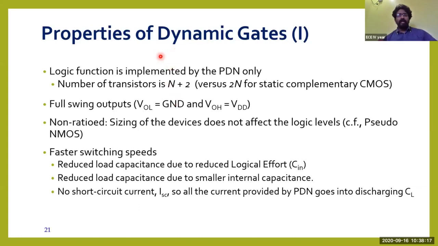Either the PMOS is on in one case, or the NMOS is on in the other. If both were on, a path would be created between VDD and ground. But here we don't have any short circuit situation. So these are a few properties of dynamic CMOS logic gates.